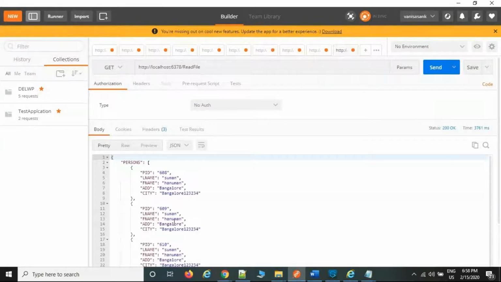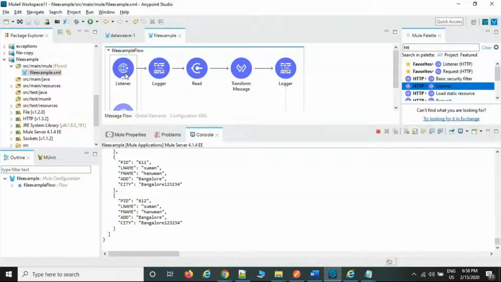See, the JSON file got generated. But before, the file was reading from the source places. Now it is reading the file from the middle of the flow. That is nothing but a runtime. It is going to pick the file and write it in the JSON format.